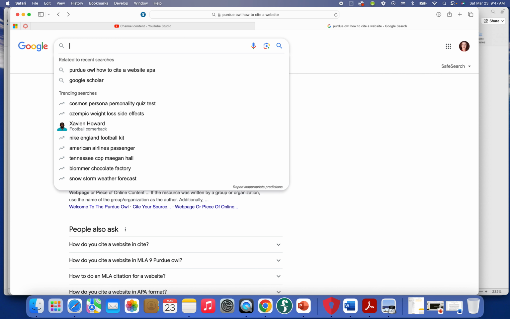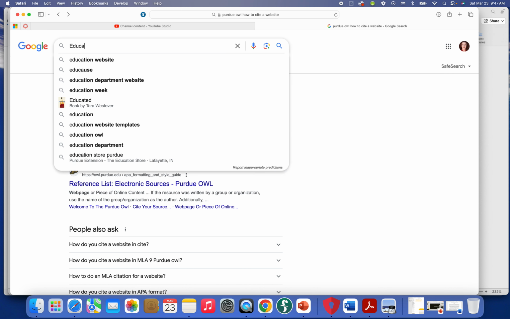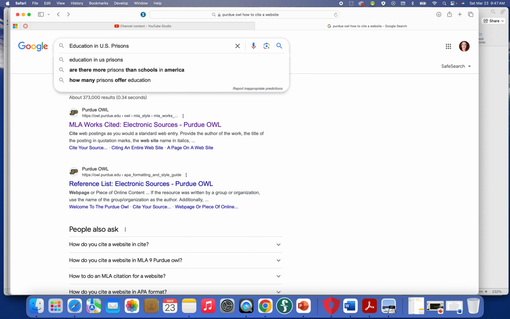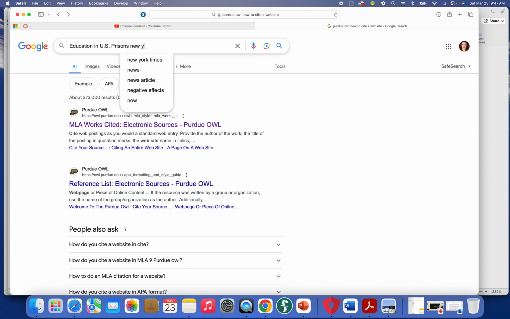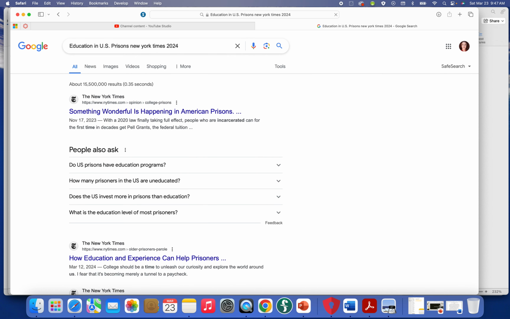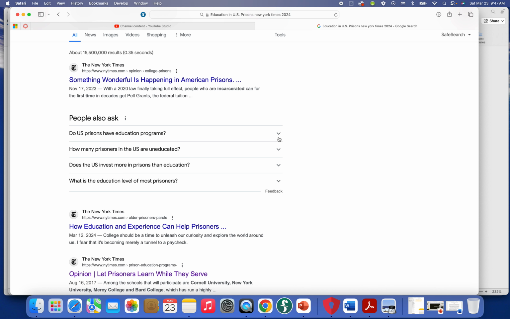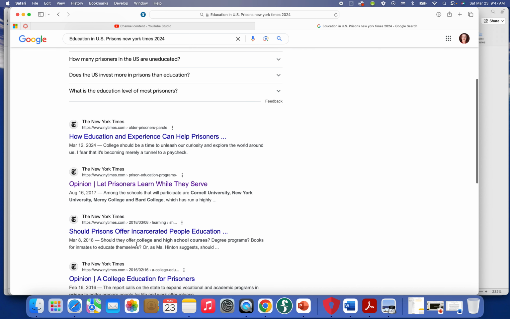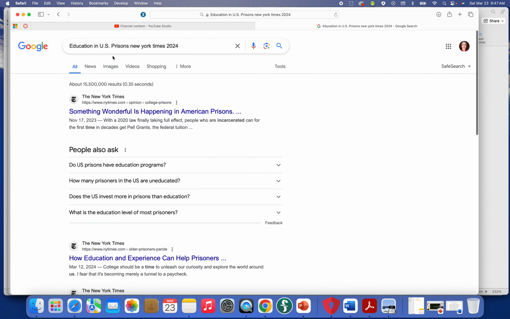Also, when you're looking for articles, you want to put in your topic. So let's say education in U.S. prisons. And then put in a reputable publication. So let's say New York Times, and a year. So let's say 2024, and let's just see what comes up. So this one already looks interesting. Something wonderful is happening in American prisons. And it's a good year too. How education and experience can help prisoners. All of those looking pretty good. So that would just be for education.